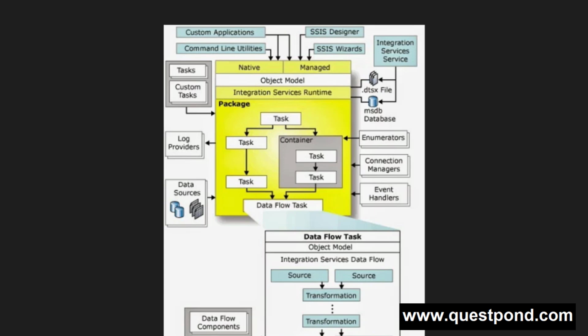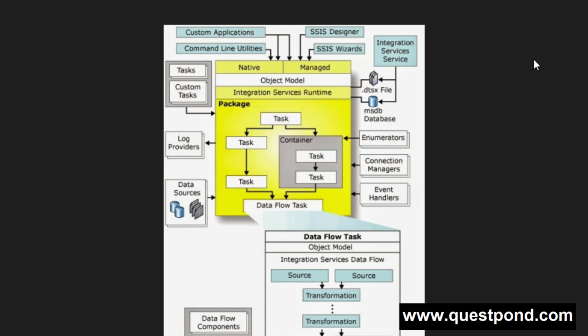Now the third one is the integration services object model. So that is this one, the object model is also there. If you want to create a custom ETL application, then yes, you can do that by using this object model also. SSIS object model is a managed set of APIs that allows you to write custom applications and command line utilities.